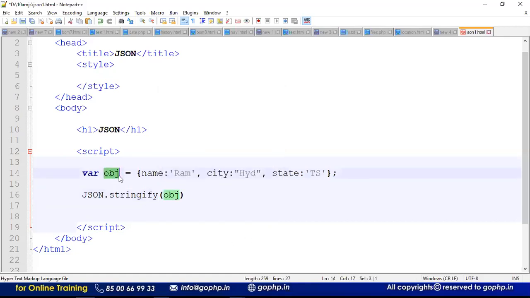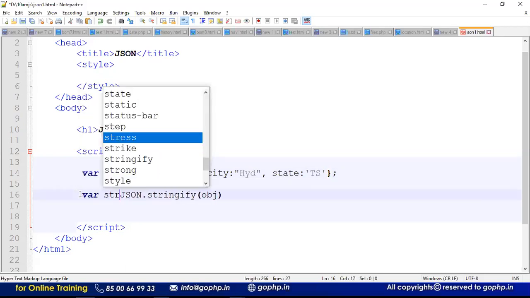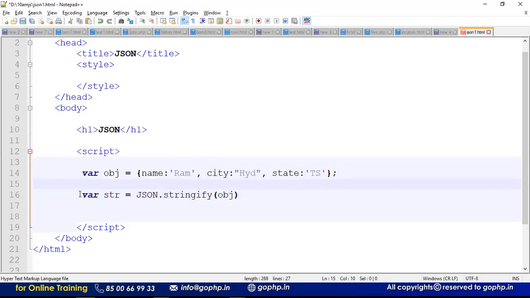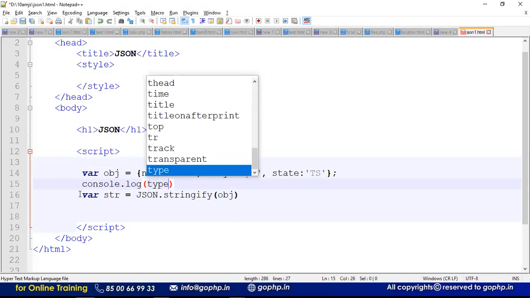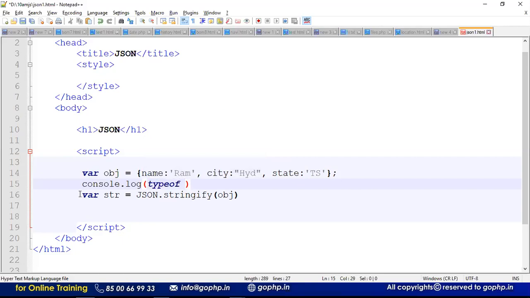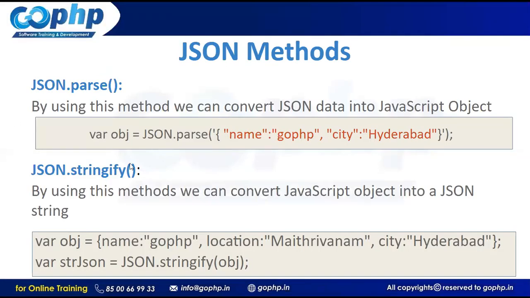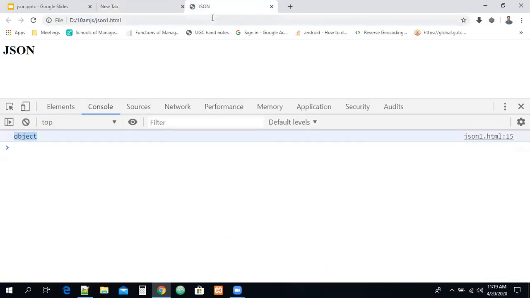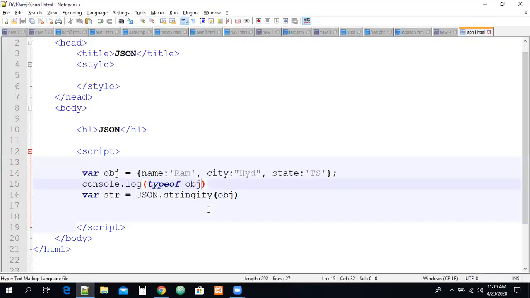Here obj is the JavaScript object. Now what is going to happen in this situation? Let us take this str. Before this, let me check the typeof obj. I removed this earlier, so I want to check the typeof obj. Let us go and run the file. Can you see the type of is object? We already saw that, right? Now let me go to the file, and after this I want to check the type of. You can come down and check the type of, you can take it into obj also, no problem.